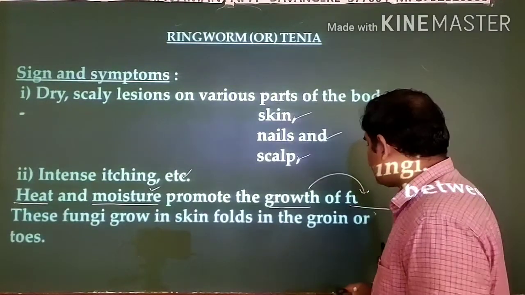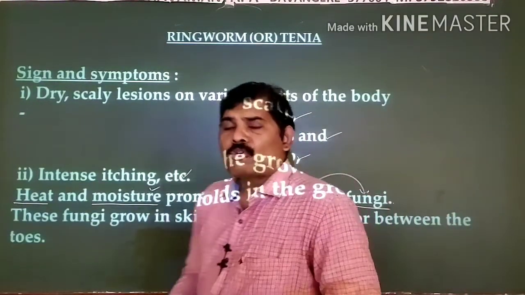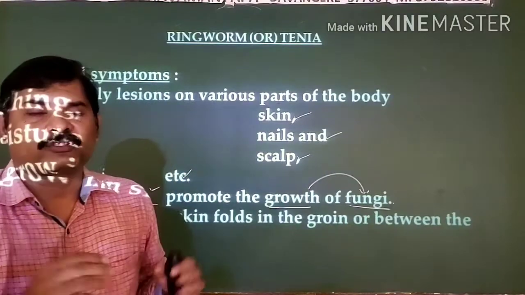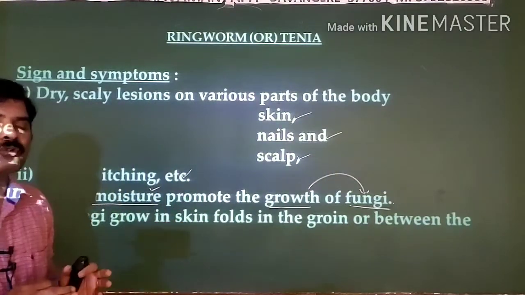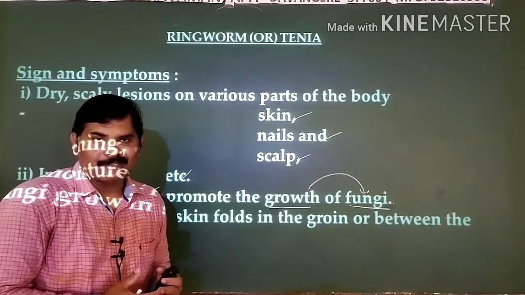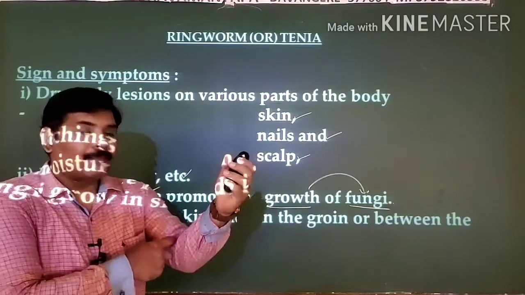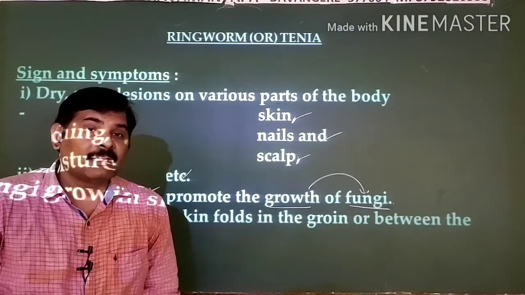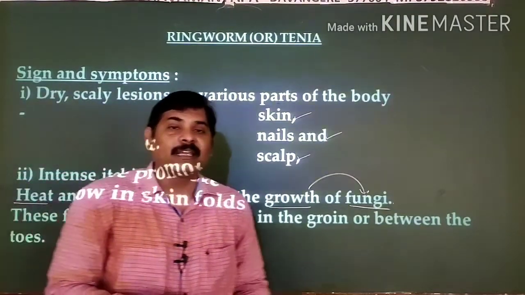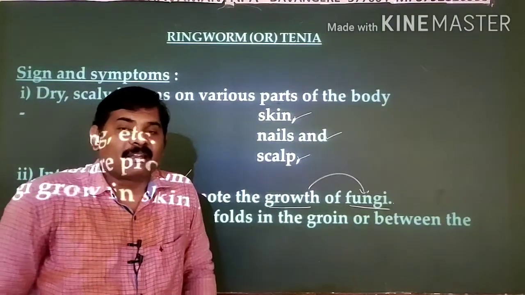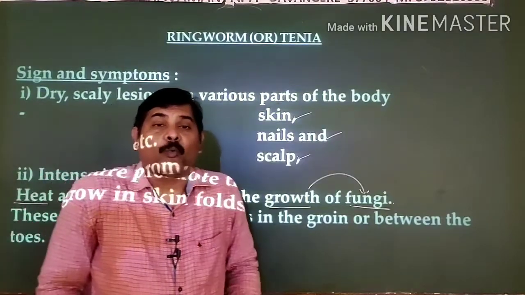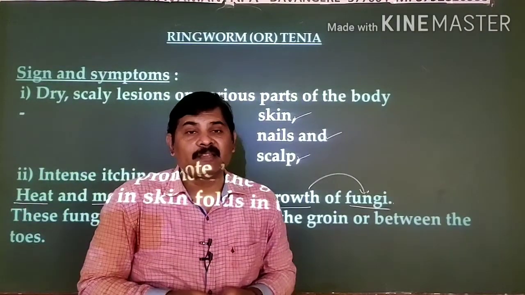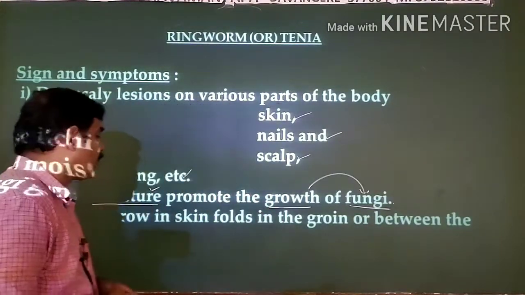And next to this, this generally promotes the growth in the skin folds. There you can see the skin folds in different regions of our body: in the elbow region, in the neck region, and the knee area, and the groin region, just below the waist, whatever the area is there, that we call the groin region.